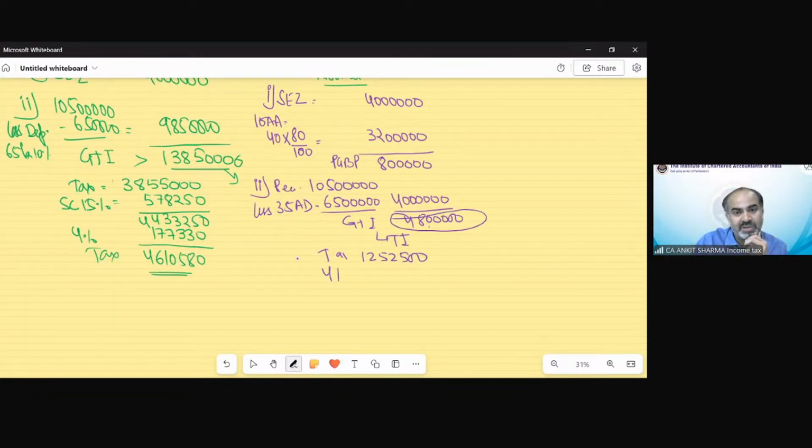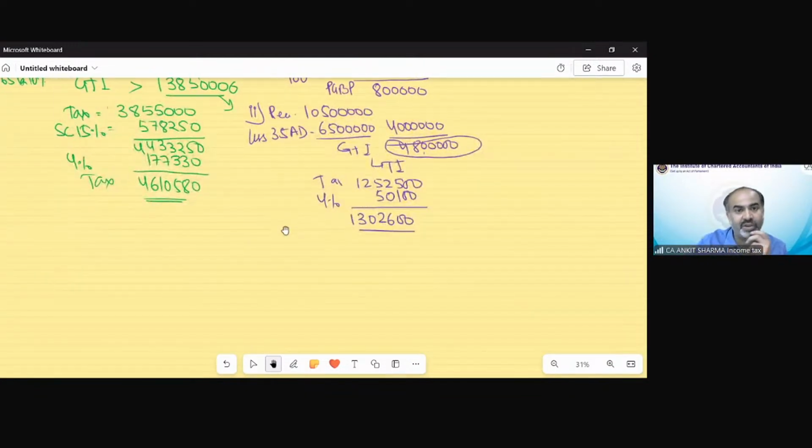So direct 4% cess would be there, and this is 50,100. So total would be 13,02,600. This is my tax as per normal provision, optional taxation. Now the AMT will come into force. Now for the purpose of AMT, we have to take the TI, that is 48 lakh.